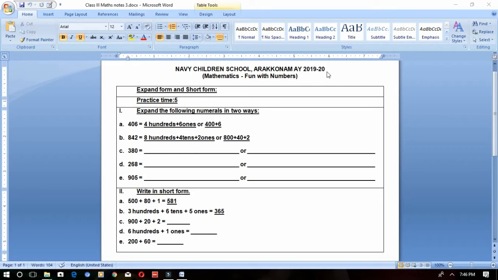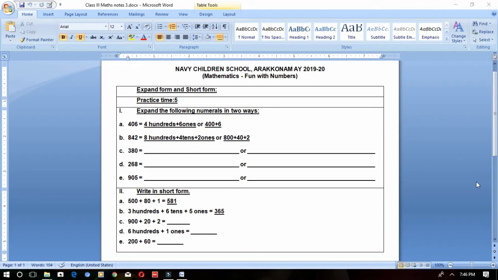Same way, second number you see, 8 hundreds. If you want, you can write the places on top of the numbers. 8 is in hundreds place, so 800 plus 4 is in tens place, 4 tens, plus 2 is in ones place, 2 ones. Or you can write it this way, 800 plus 40 plus 2. Same way you will expand the other 3 numbers also.